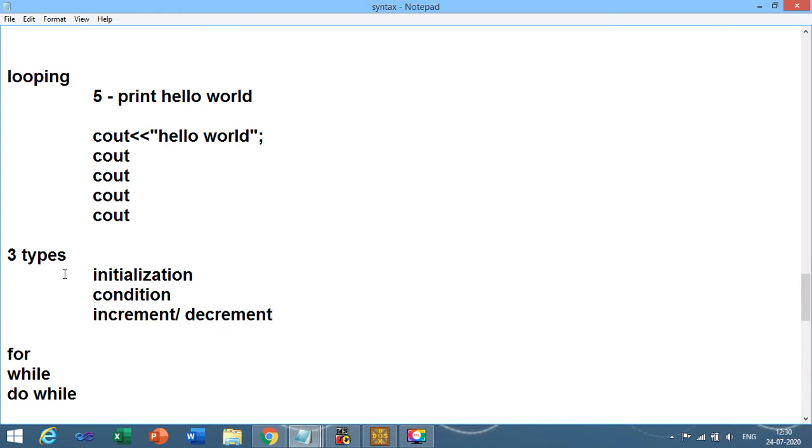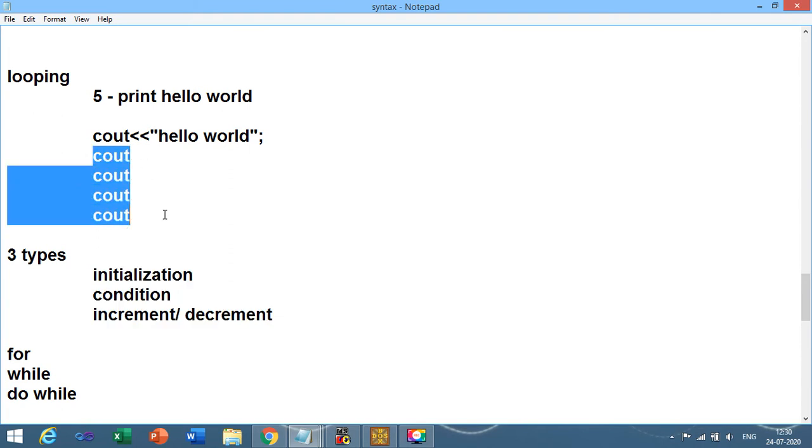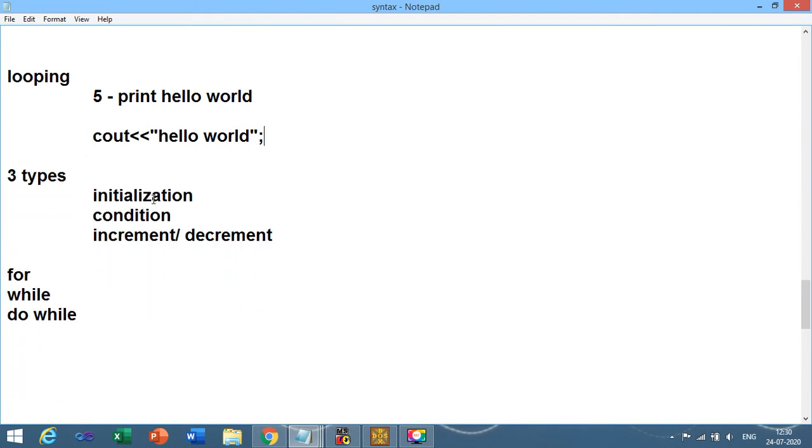That means what would be the initialization, what is the condition, and whether I have to perform an increment or decrement. These 3 things you need to decide. Let us apply this in our program.